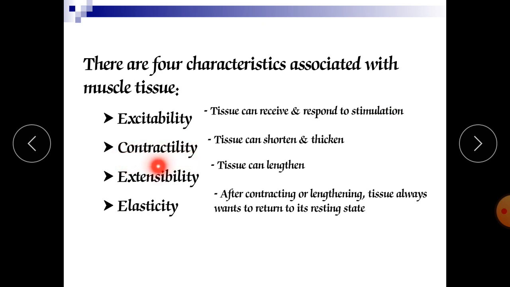Next is contractility, the contraction of muscles. This contraction occurs due to the action potential. The neurons that have been stimulated generate impulses, which lead to contraction of the muscles.